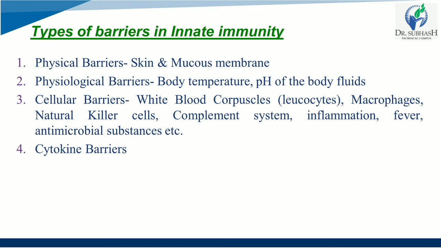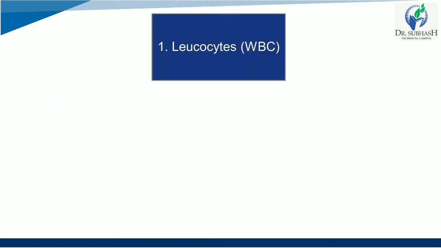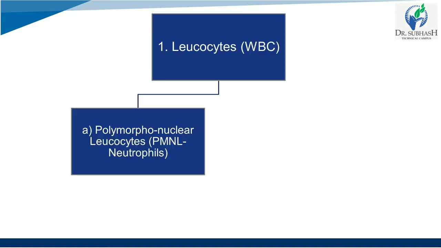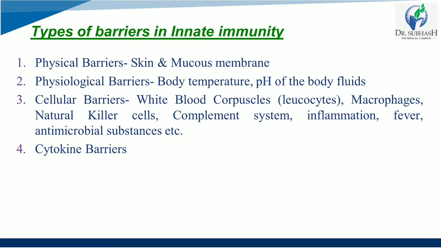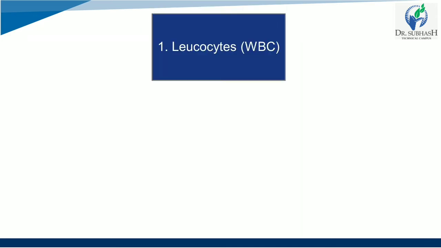If we talk about the third one, the cellular barrier: white blood corpuscles, macrophages, natural killer T cells, complement system, inflammation, fever, antimicrobial substances, etc. We have to study in depth. The cellular barriers we are talking about. The first one we are focusing on is the white blood corpuscle, commonly known as leukocyte. So we are going to talk about leukocytes, that is WBC.